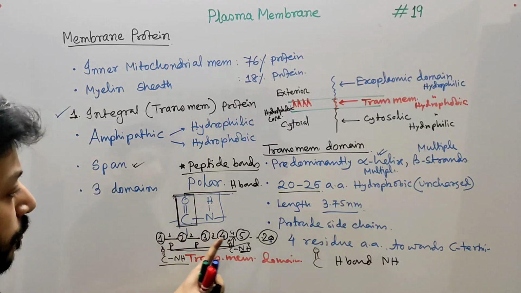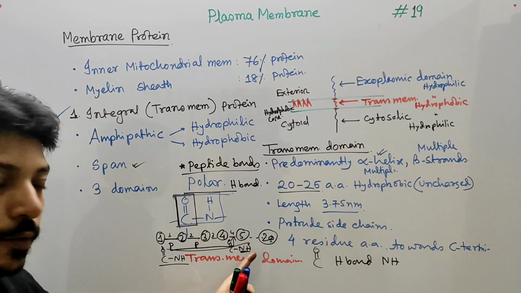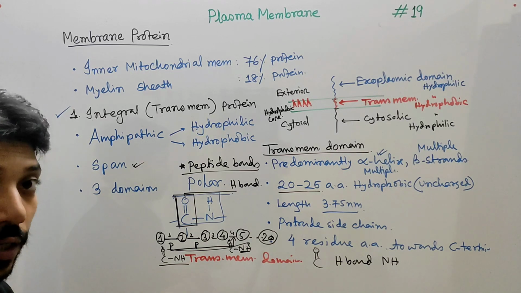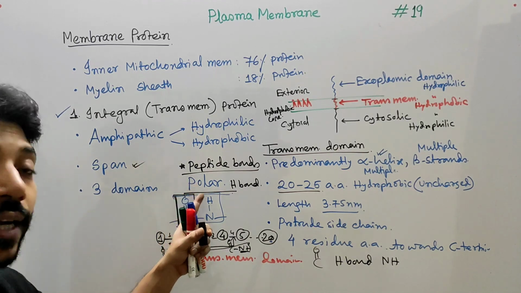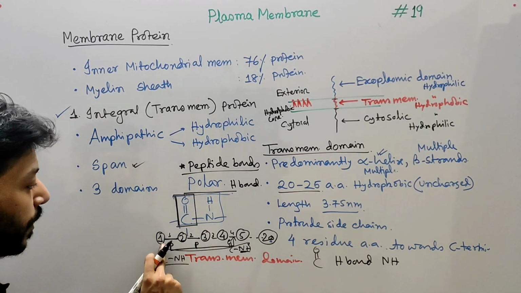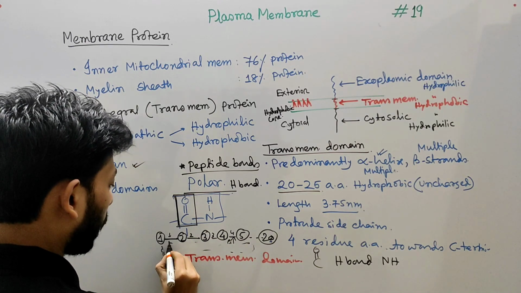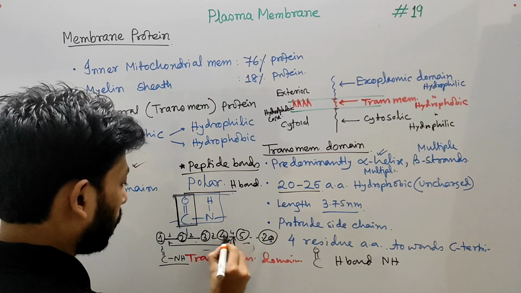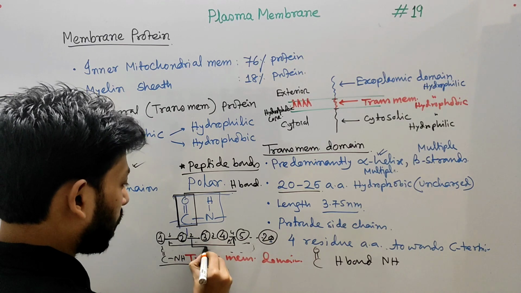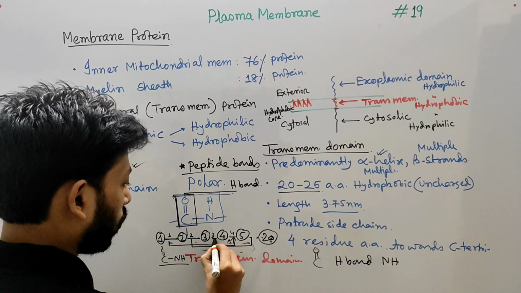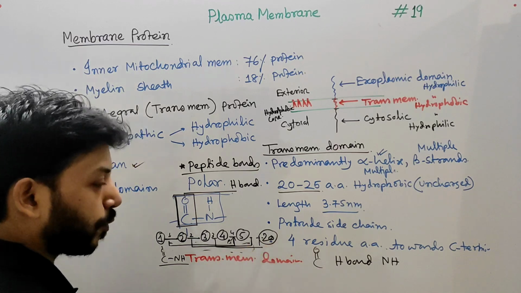So apart from 4 peptide bonds, it will continue to make peptide hydrogen bonds to seal the polarity. So what will happen after the first bond? Let's suppose from here a bond is made here. With the second peptide bond it will make another hydrogen bond, and with this it will make another hydrogen bond.